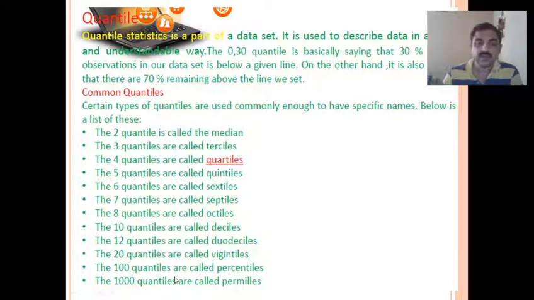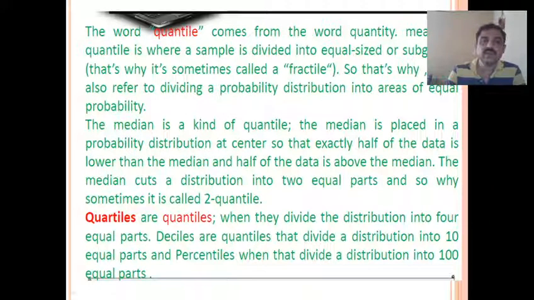Similarly, 100-quantiles are percentiles. You know what percentile is, right? The word quantile comes from the word quantity, meaning a quantile is where a sample is divided into equal sized subgroups. So that's why it's sometimes called a fractile also. So it can also refer to dividing a probability distribution into areas of equal probability.